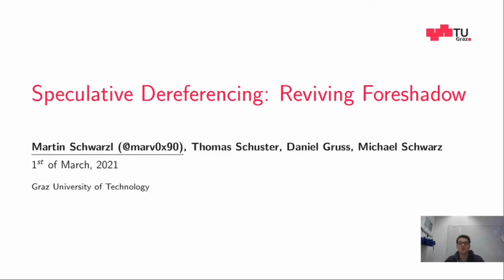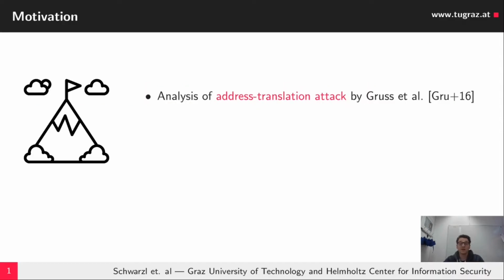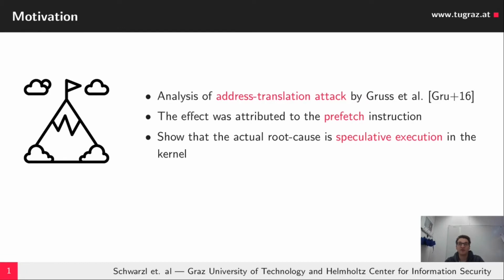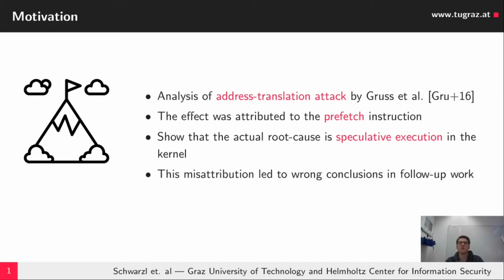Hi and welcome to this talk about speculative dereferencing: reviving Foreshadow. In this work we analyzed the address translation attack by Gruss et al., which was attributed to the prefetch instruction. This turned out to be wrong, and we show that the actual root cause is speculative execution in the kernel. This misattribution led to wrong conclusions in follow-up work, for instance the Kaiser patch, and using the new insights we got from this new effect and the actual root cause, we present strong attacks like reviving Foreshadow.